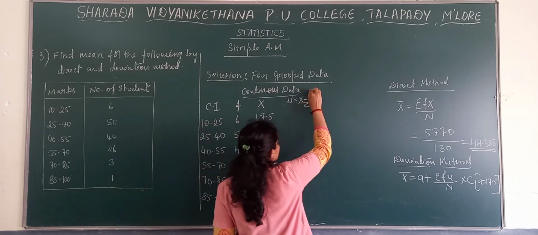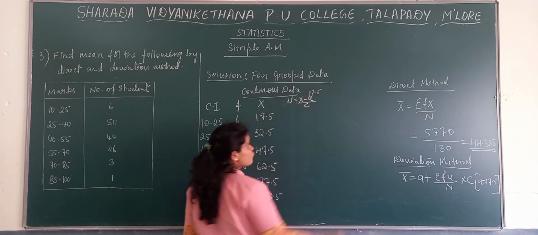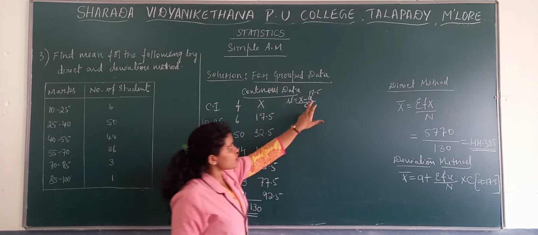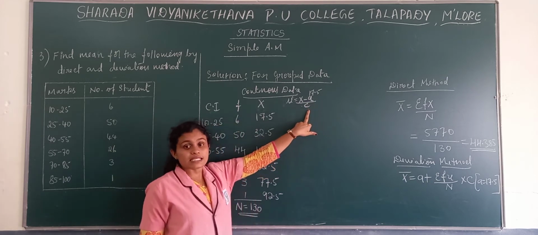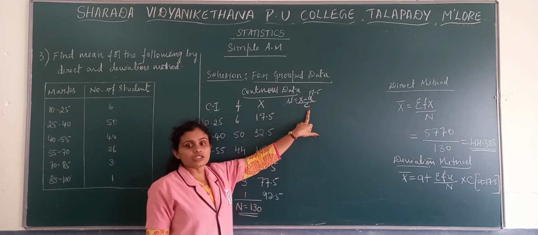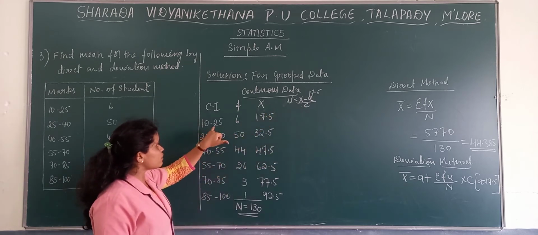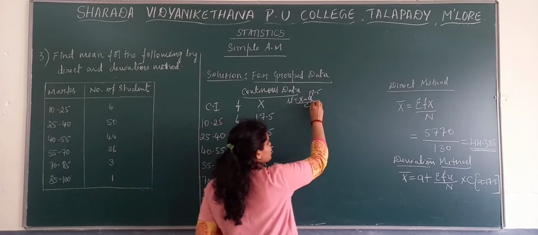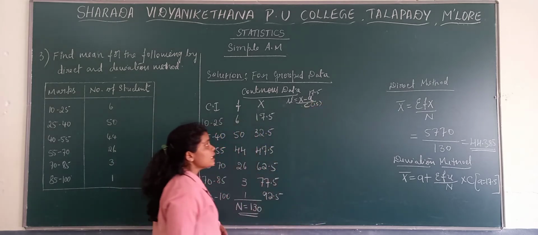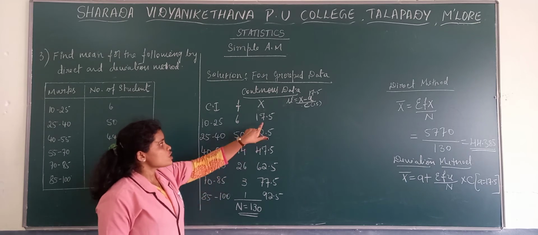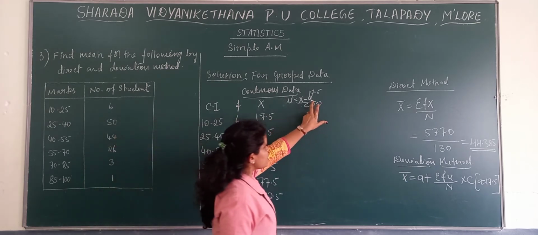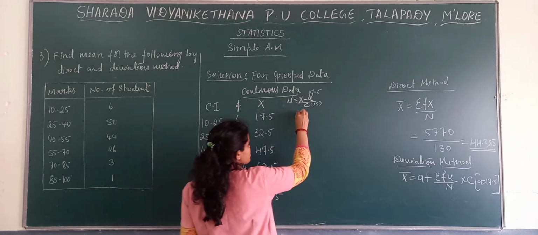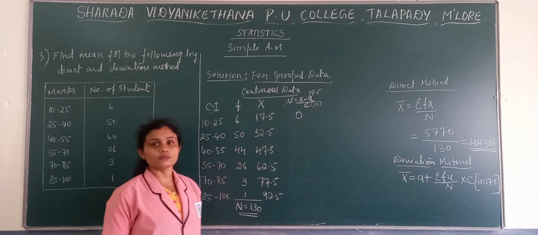Now we know that a we have taken as 17.5. So what do we need to do? x, 17.5 minus 17.5 divided by c. What is the width here? Width is the gap between the lower limit and upper limit. Here we have a gap of 15, so width is 15 here. c is 15 and a is 17.5. So 17.5 minus 17.5 divided by 15. When we do that, the first value we get is 0.